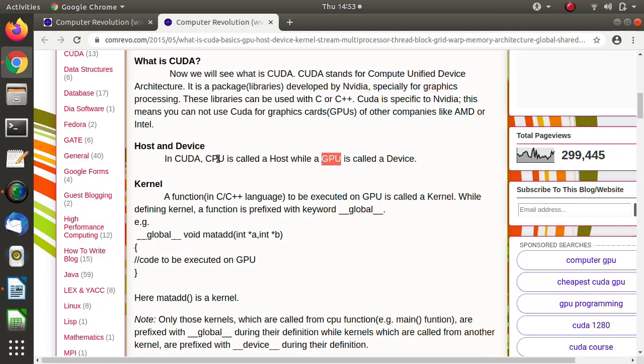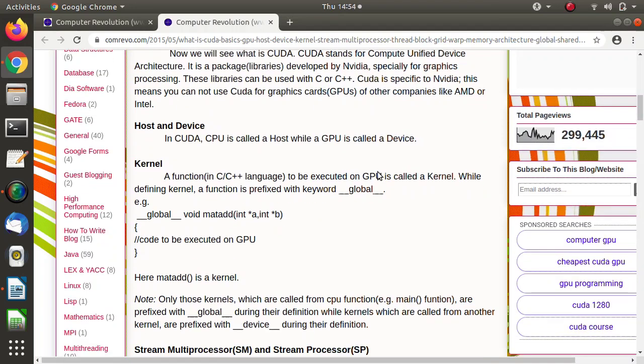In this case, CPU is called a host, while GPU is called a device. Keep in mind, these terminologies are used for CPU and GPU. CPU, our main processor, is called a host, while the GPU, the processor that we are using along with our CPU, is called a device. So CPU is a host while GPU is a device.